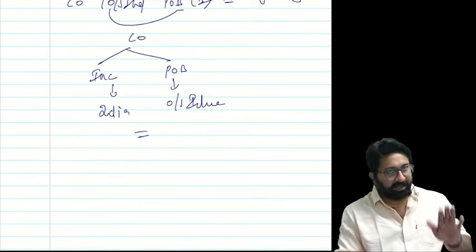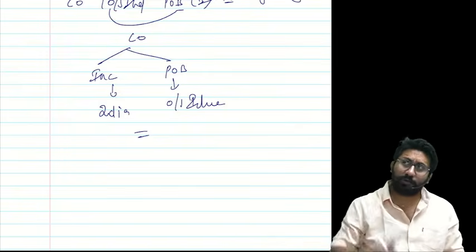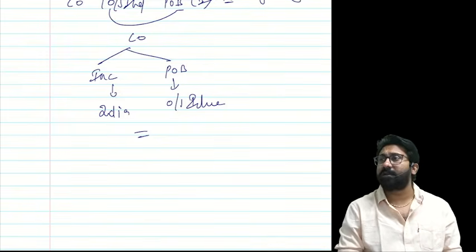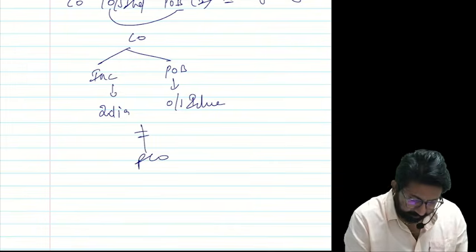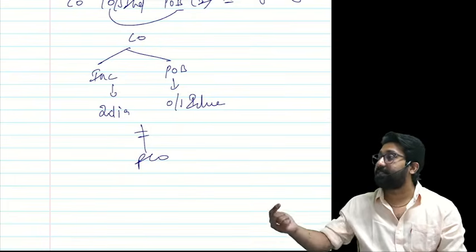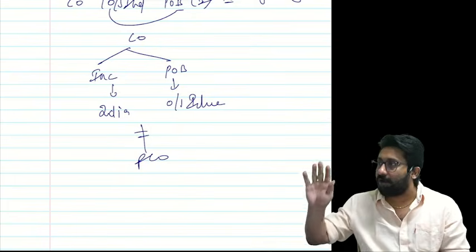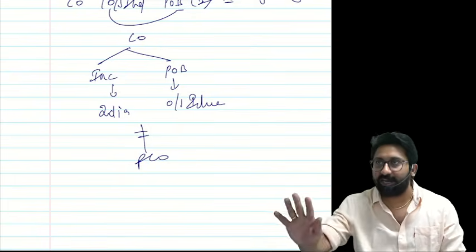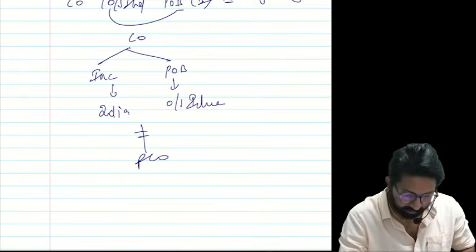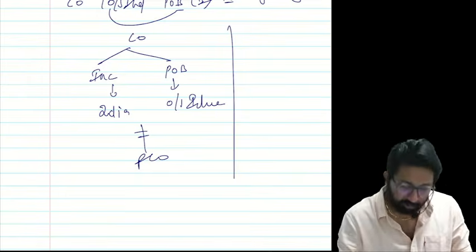Can I call this a foreign company? Answer: no. Why? Incorporation is made in India. Once the incorporation is made in India, it will be called an Indian company only. It can never be called a foreign company. Everyone understood the concept clearly? Number 1 completed. Number 2, second question.